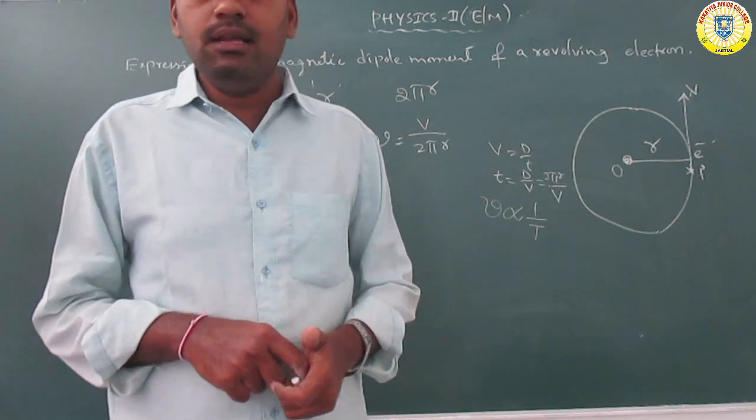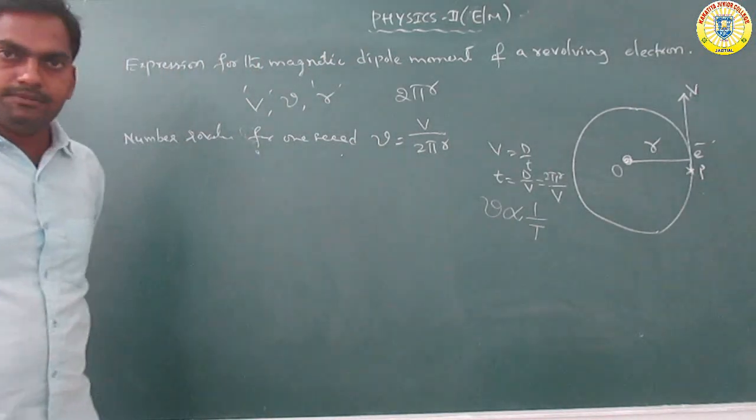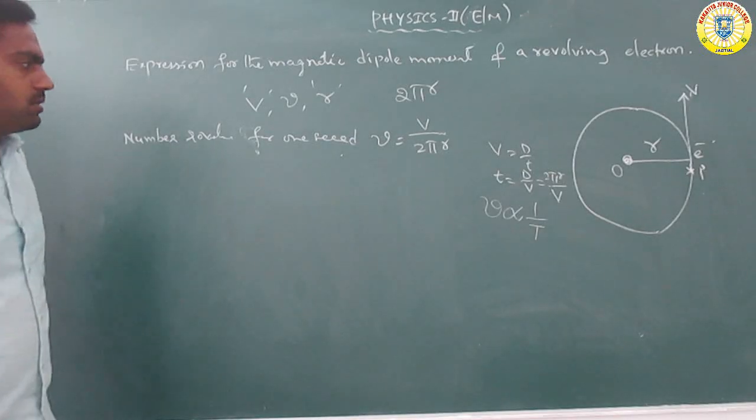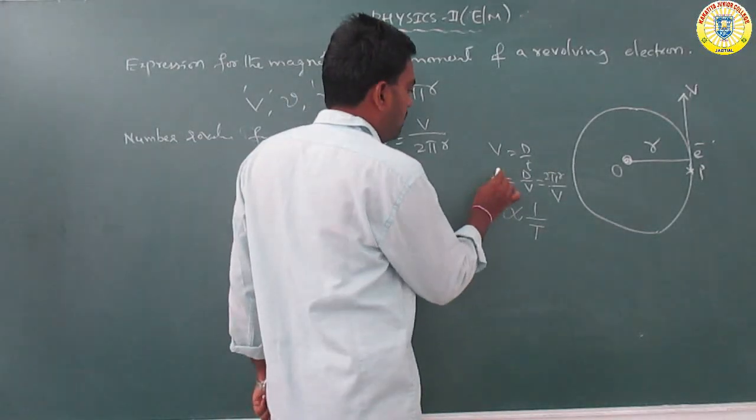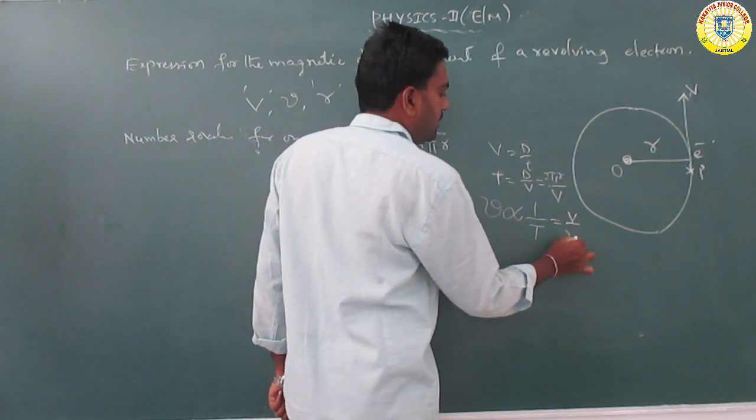So nu is inversely proportional to 1 by t. Given t is equal to 2 pi r by v, 1 by t is equal to v by 2 pi r.